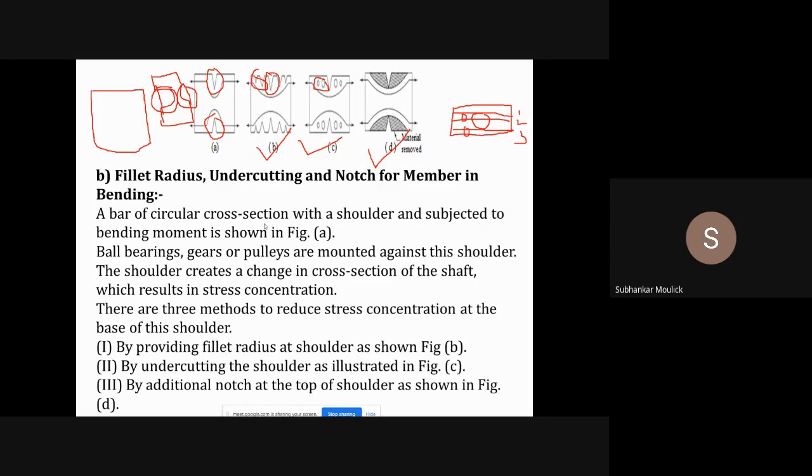Second method. Now assume that a component is subjected to bending moments. Then the component will try to bend. In that case, if there is any abrupt change in cross section, then definitely stress concentration will be there.